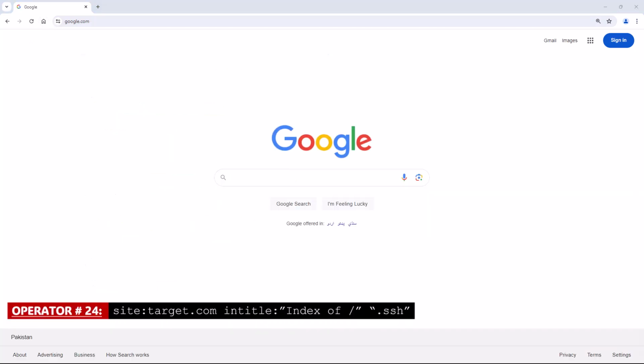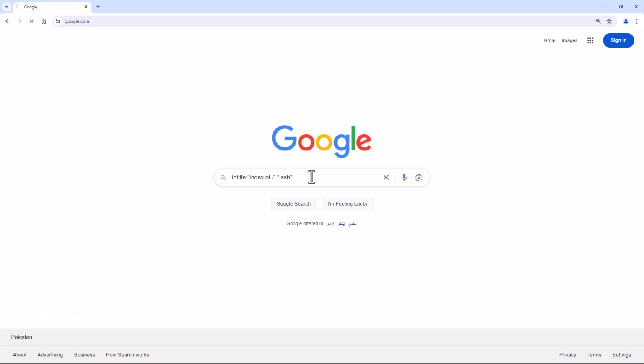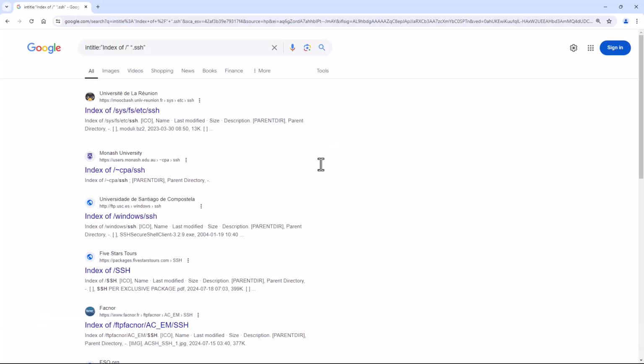Operator number 24. Site with the combination of in title. This Google dork will search for .ssh directories on a website, which may contain SSH keys that can be used by hackers to gain access to a website.